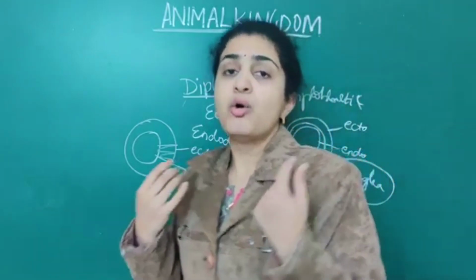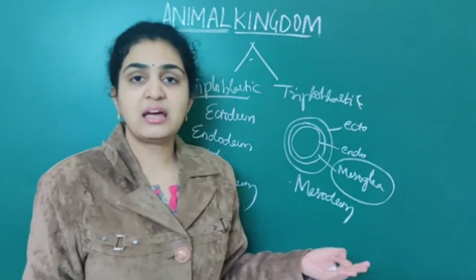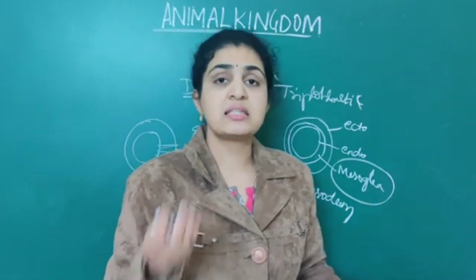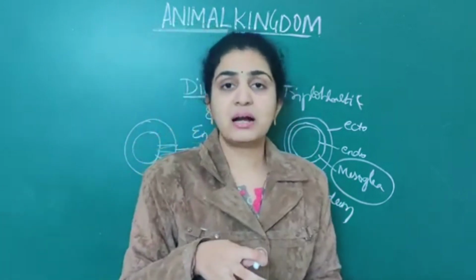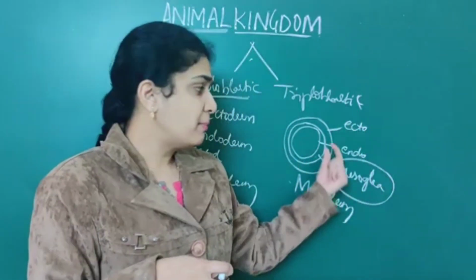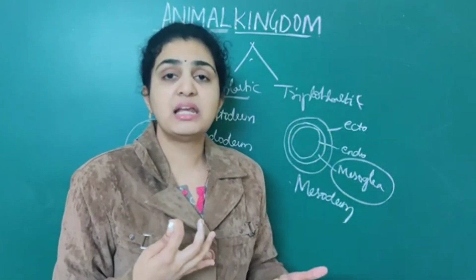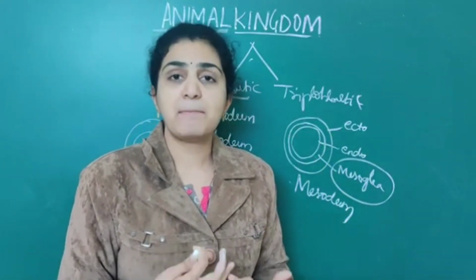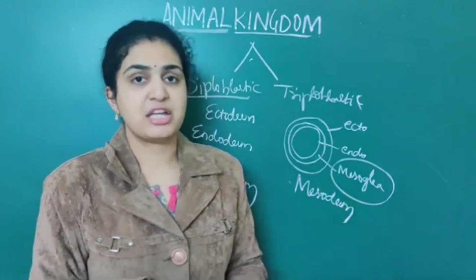Diploblastic means only two are present. Triploblastic means three layers are present. What are these three layers? Ectoderm, endoderm, mesoderm, and that also comes under mesoglea. These are all germinal layers formed during embryonic development. So this is about the fourth level of classification.